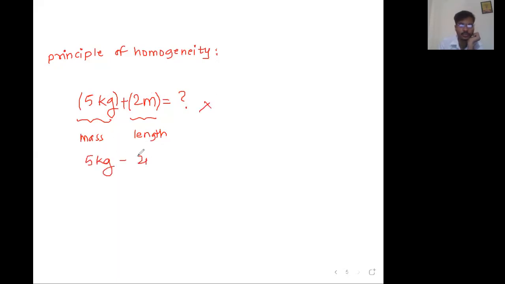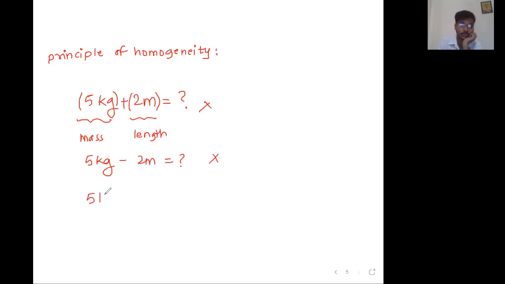Can I subtract them? If we cannot add, we cannot subtract, so this is also invalid. Mass can be added to mass only. Length can be added or subtracted to length only.